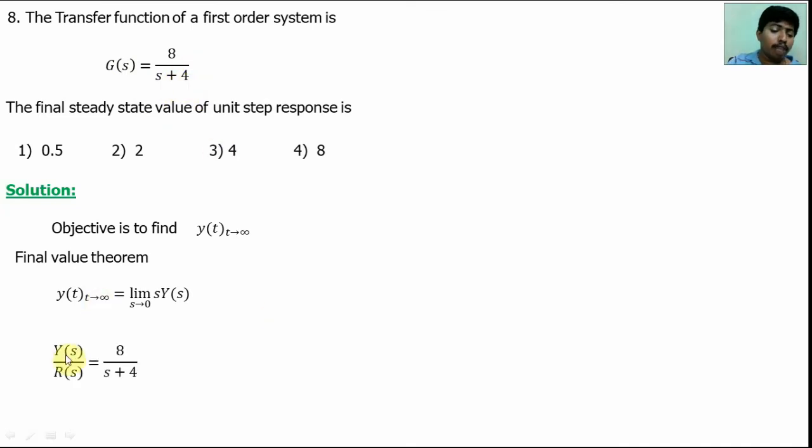To find Y(s), R(s) is known. R(s) is the input. Input is a step input, so R(s) means 1 by s. Substitute here, you will get Y(s) is equal to 8 by s into s plus 4. So Y(s) is a known value. Substitute here in this formula, we will get y(t) at t is equal to infinity.